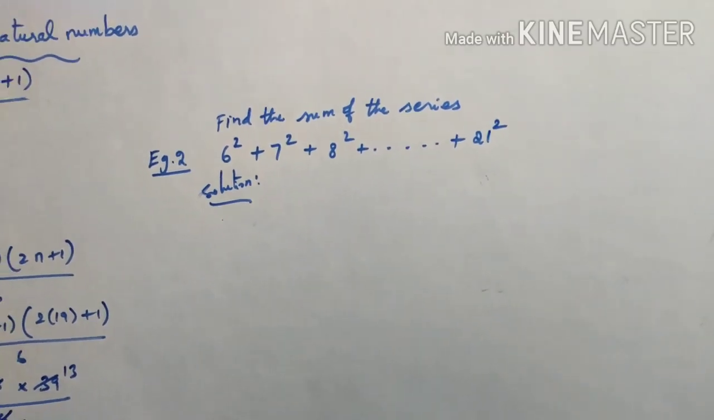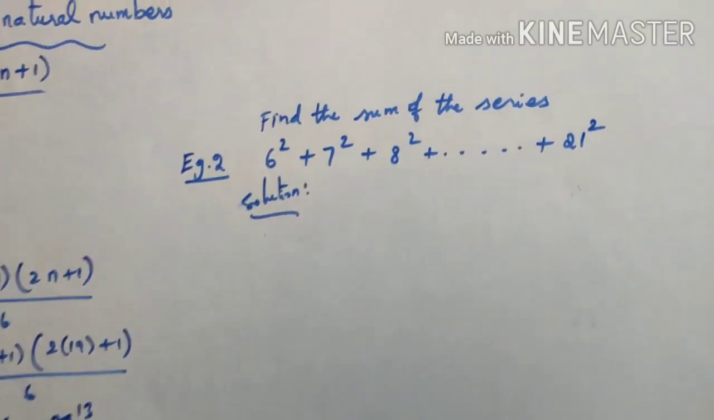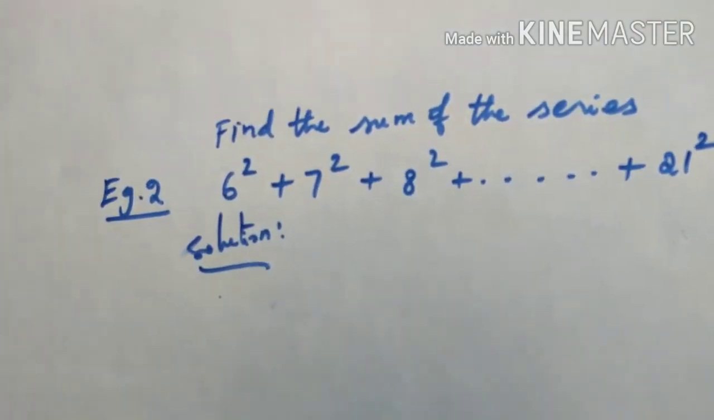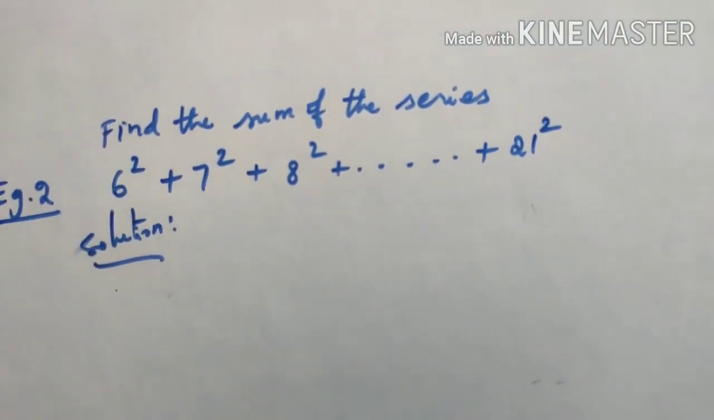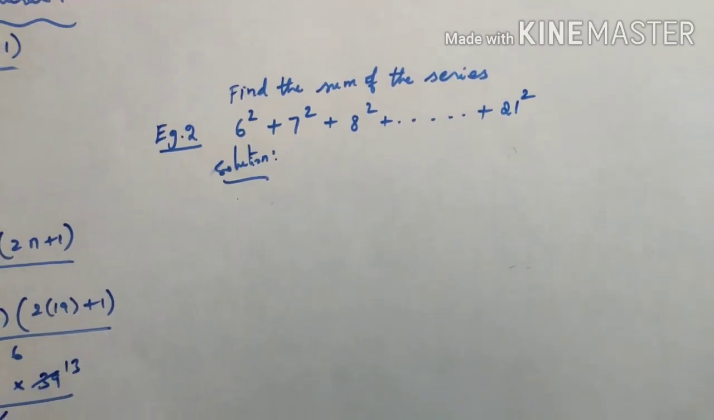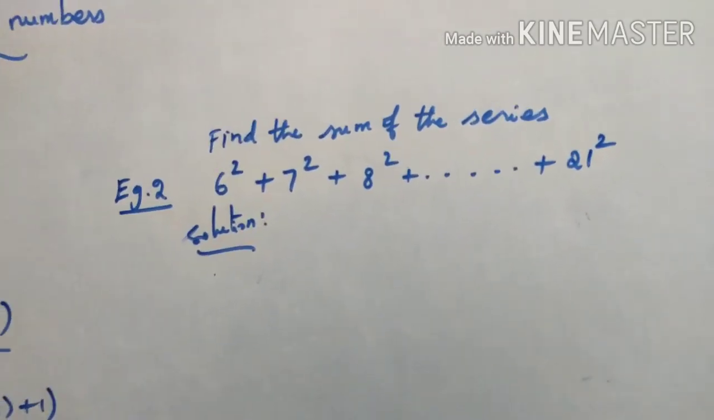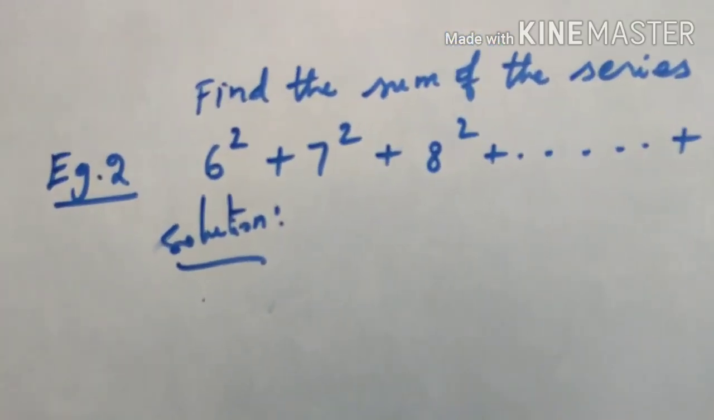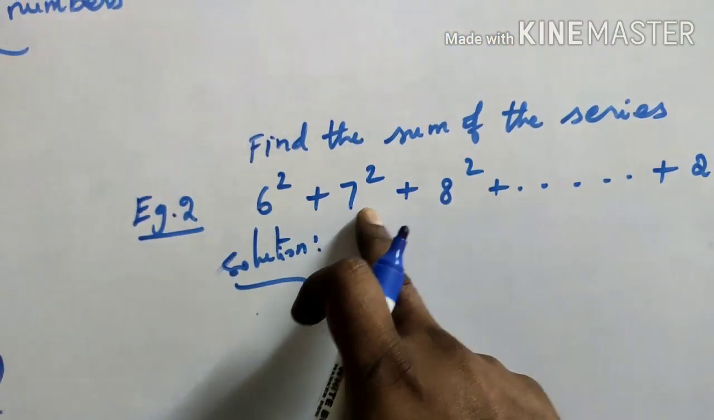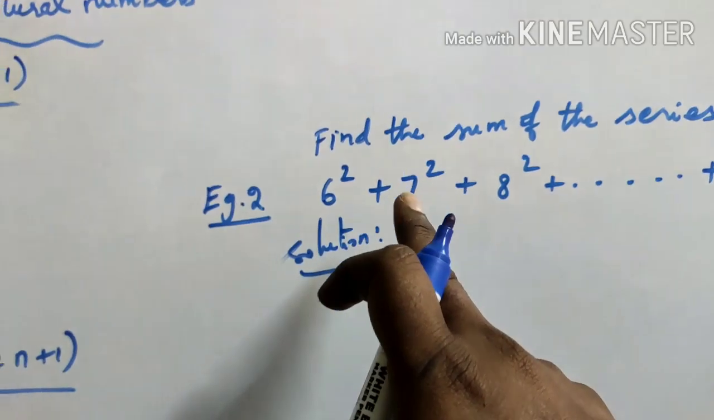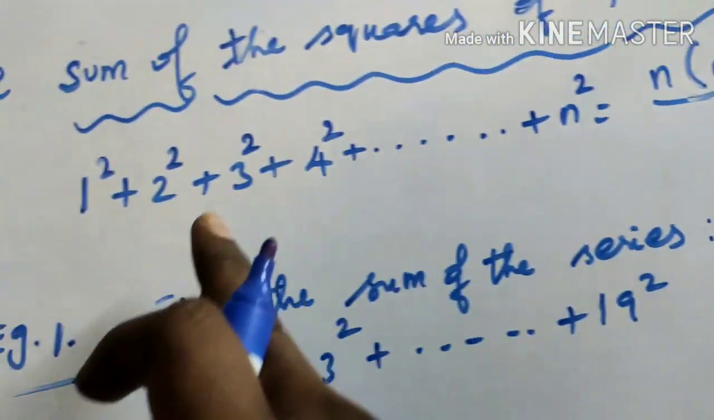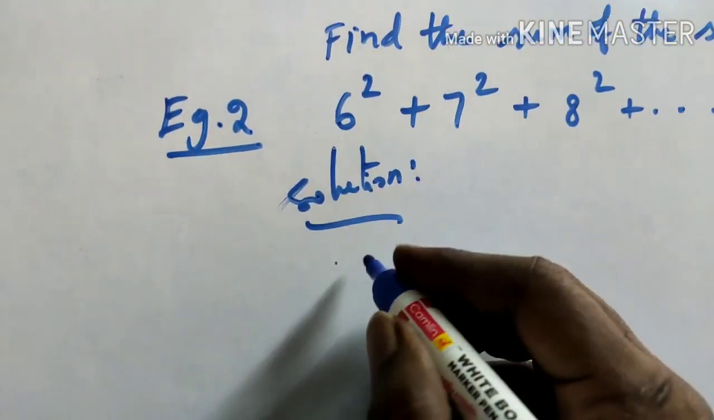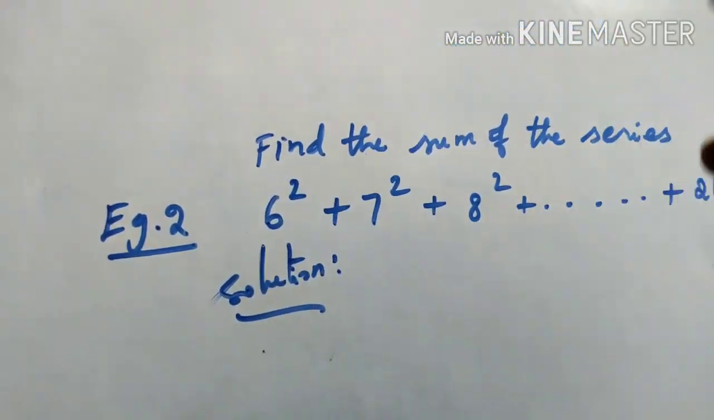Next we are going to see another example based on this formula. Find the sum of the series 6 square plus 7 square plus 8 square plus dot dot dot till 21 square. So the same model as we saw before, sum. We don't have a formula from 6 square, 7 square. We only have the formula from 1 square. So see here, we'll write the formula first.